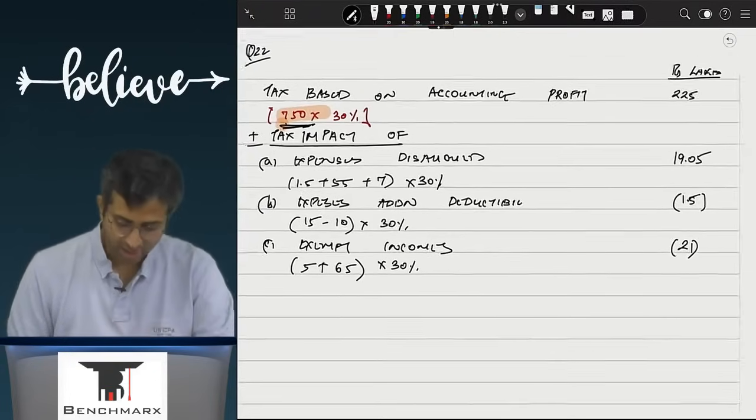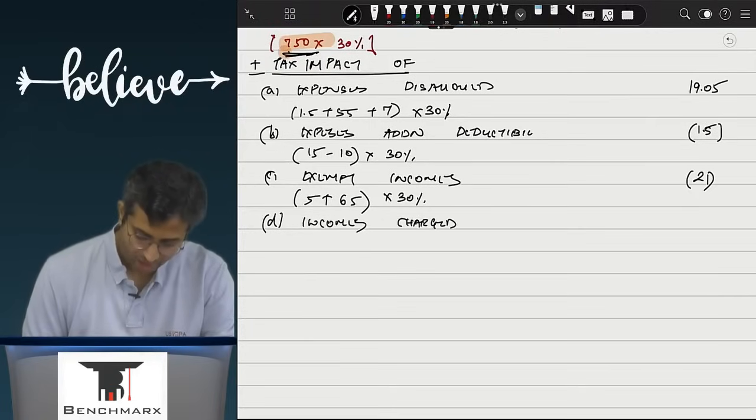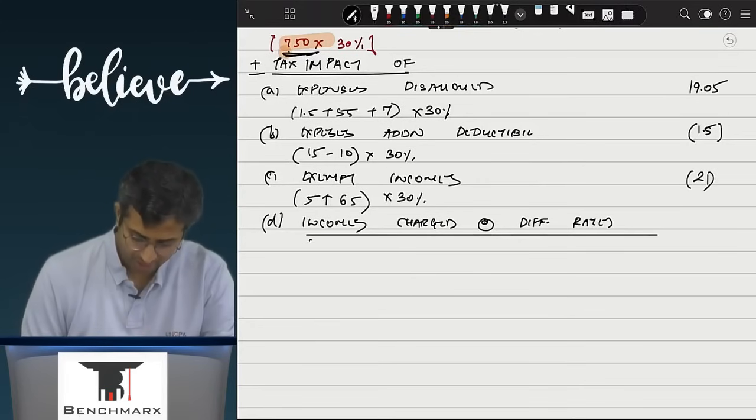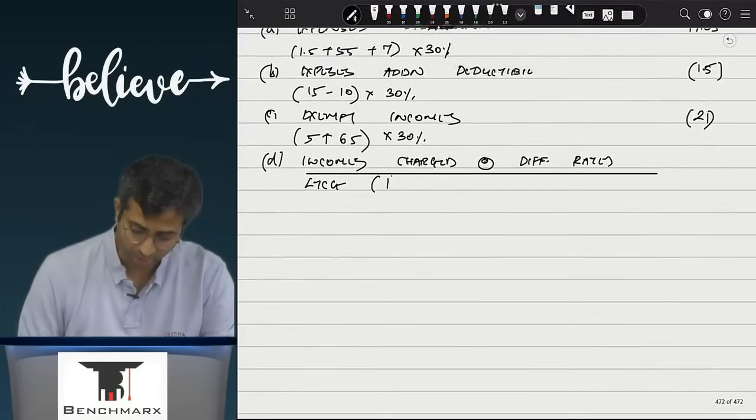And lastly, there are certain incomes which are charged to tax at different rates. Incomes charged at different rates. So over here, there will be long-term capital gains. How much is the LTCG amount? 12 lakhs. This is taxable ideally at what rate?